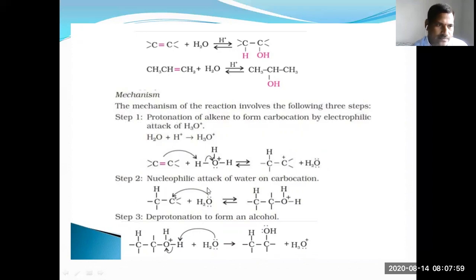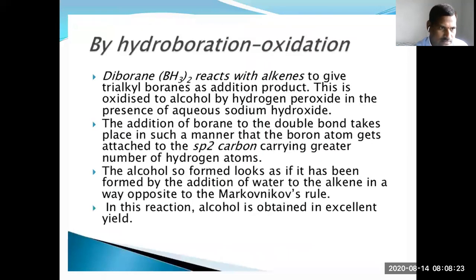Second step, nucleophilic attack of water on the carbocation. Third step, deprotonation to form an alcohol. So this is the mechanism of the addition of unsymmetrical alkenes to water.